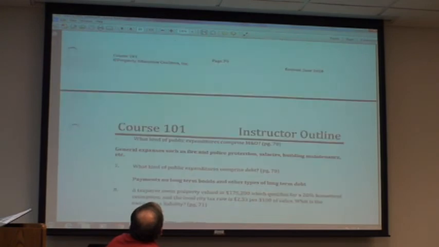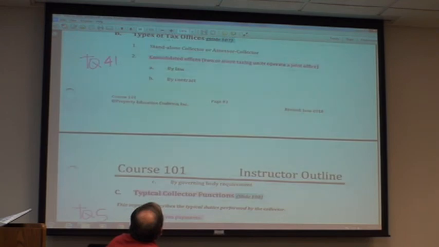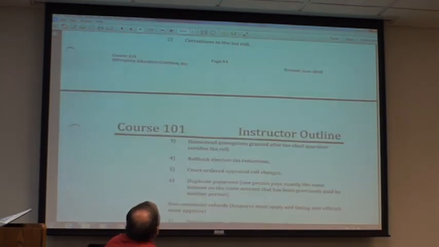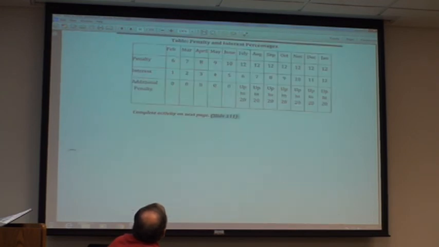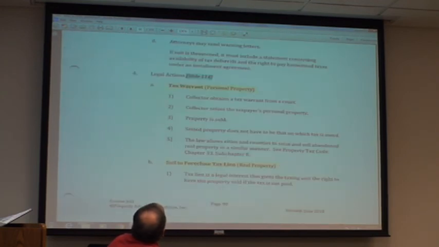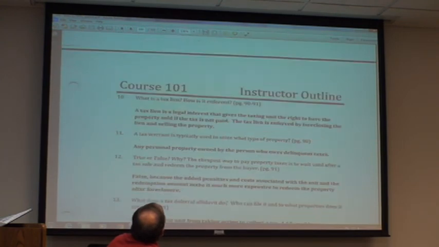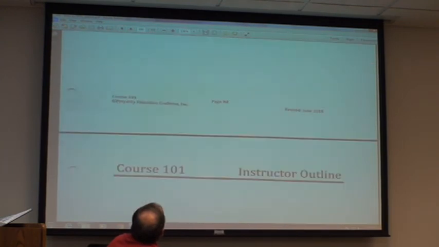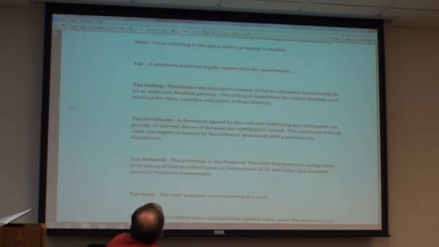I think the rest of it y'all pretty much got. Collection phase, due when you get them, issue refunds, we covered that long ago. Okay, I think we're good on this one. Some of these we'll cover, some of these we won't, some of them seem to be a little more relevant maybe. Okay, work on your 102 questions there, please.